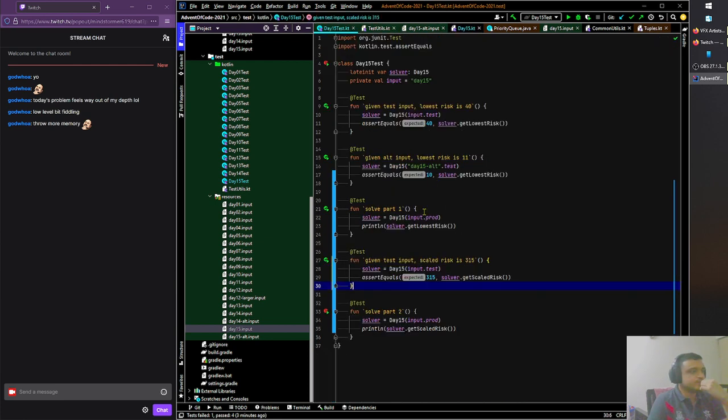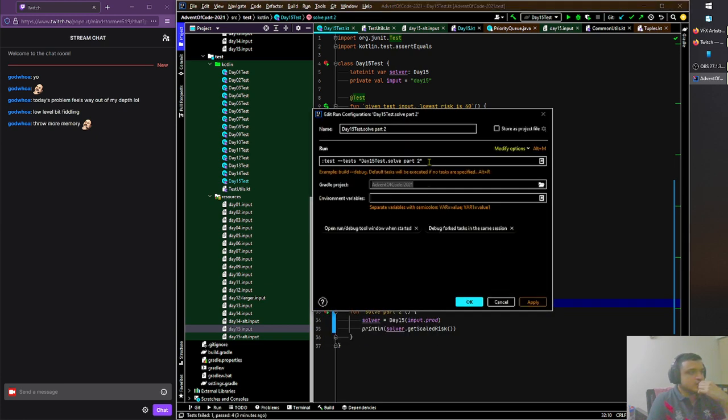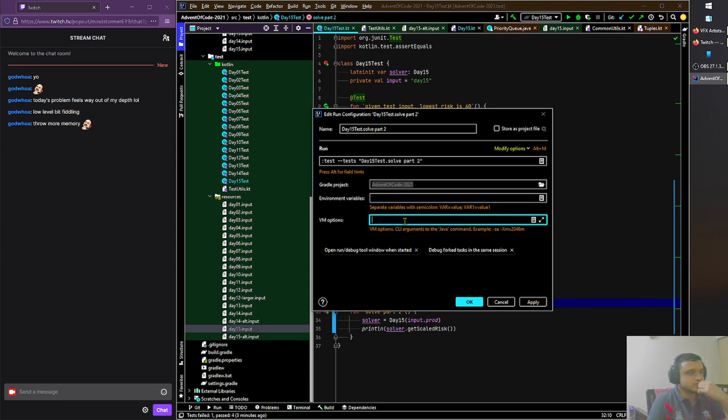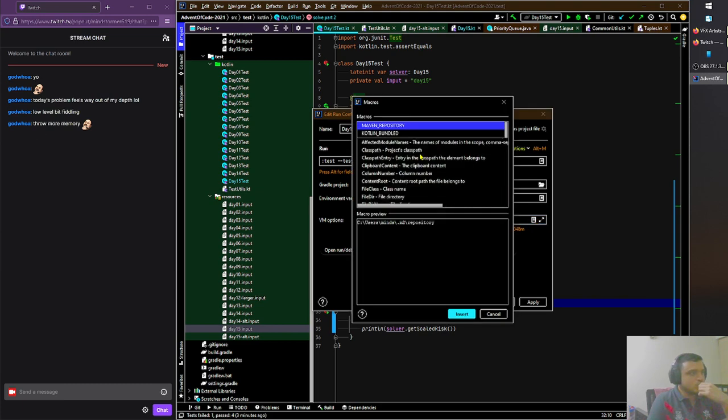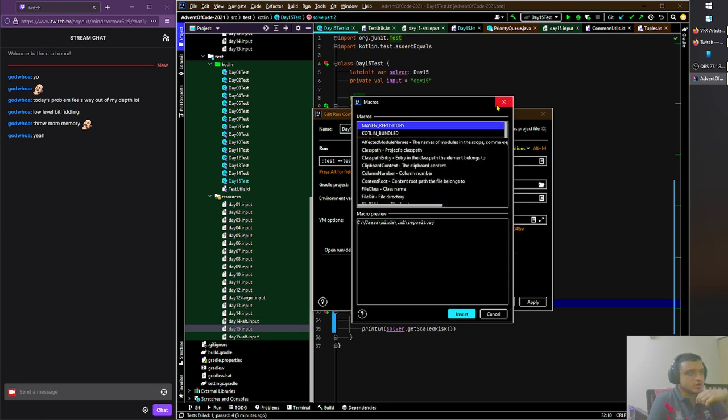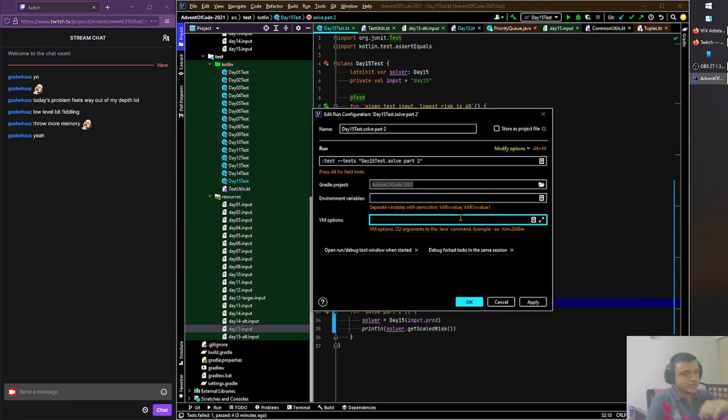Is there a way I can pass in, let's see, modify run config, modify options, add VM options. Should I just give it like 2 gigs of memory and see what happens? It's been a long time since I did that part, so I'm pretty sure it's the XMX thing.